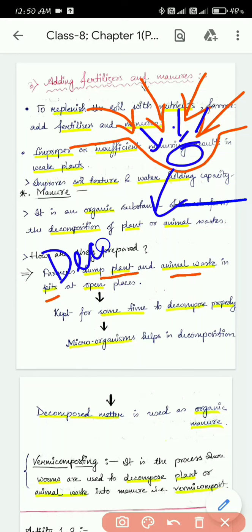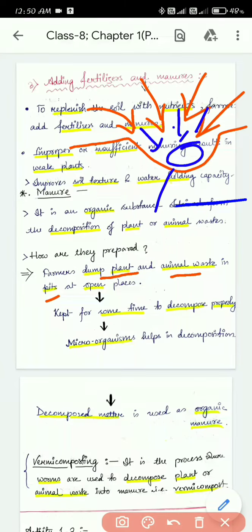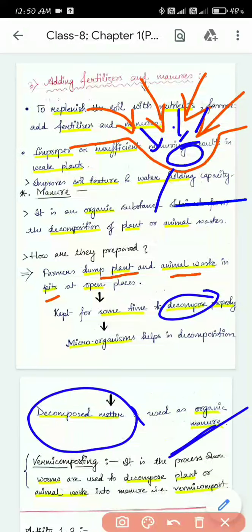It will get decomposed. What is decomposed? What is decomposition? All the nutritional components that are present in the waste of animals and plants will get exposed and released. This is how decomposition occurs. So the microorganisms help the dead waste of plants and animals to get decomposed properly. And then that decomposed matter is used as organic manure.